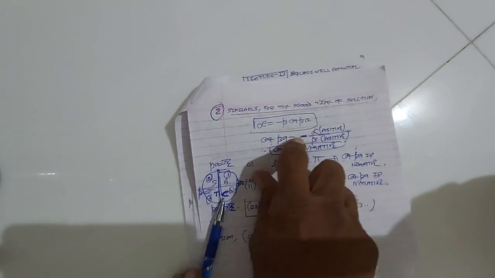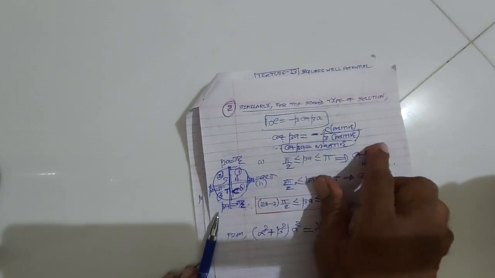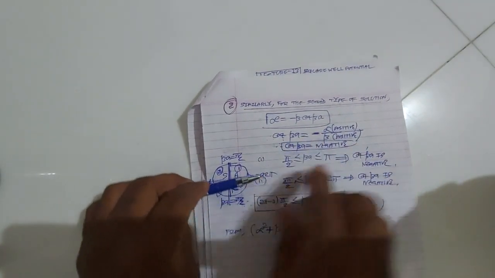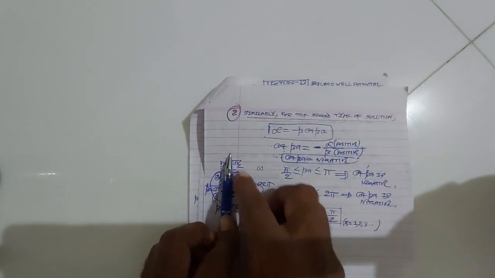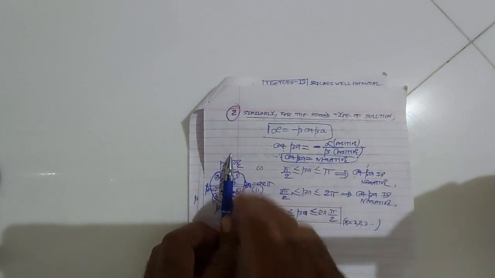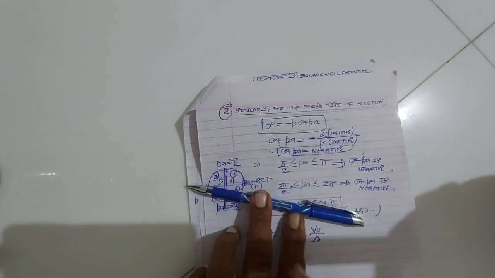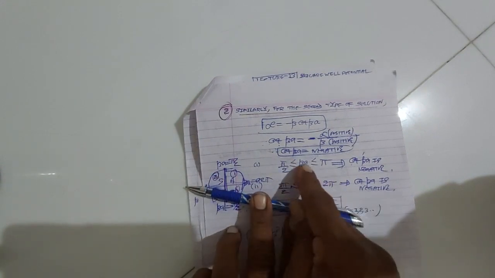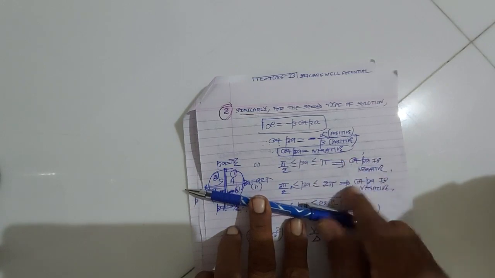So for the second type of solution, alpha is equal to minus beta cot beta, so cot beta is minus alpha upon beta. Alpha is positive, beta is positive, but there is a minus sign in front, so cot beta is negative. For which values of beta is cot beta negative? In the first quadrant, beta from 0 to pi by 2, cot beta is positive, so those values of beta are not admissible. The values of beta lying in the interval pi by 2 to pi, the second quadrant, are allowed, because for those values cot beta is negative.